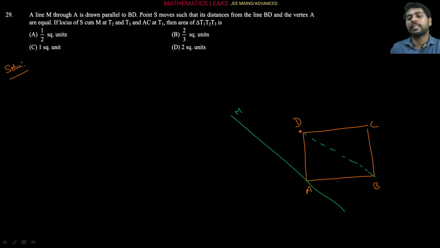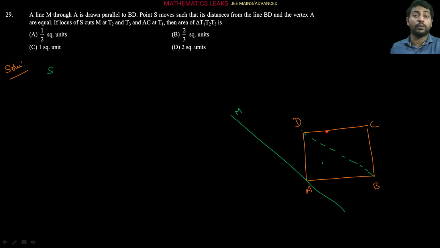So this is our BD, and parallel to it, it is there, right? Now S is a point they are saying. S is a moving point such that its distance from BD and vertex A are always equal. So the perpendicular distance of moving point S from a fixed line BD is equal to its distance from a fixed point A. So it is generally indicating to us that the locus of S will be what?